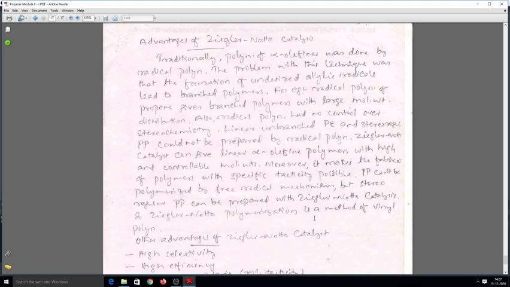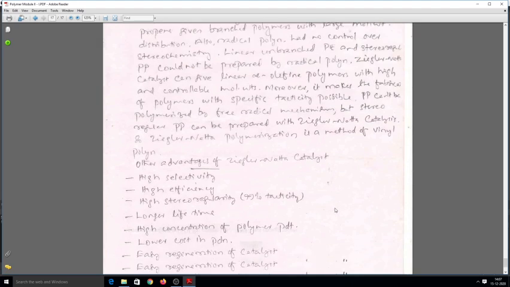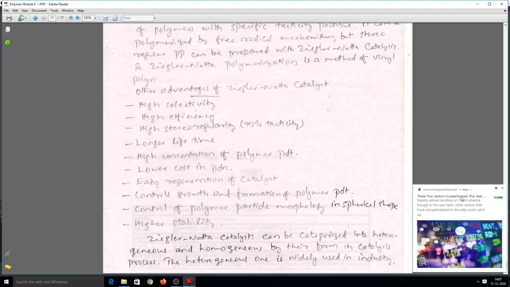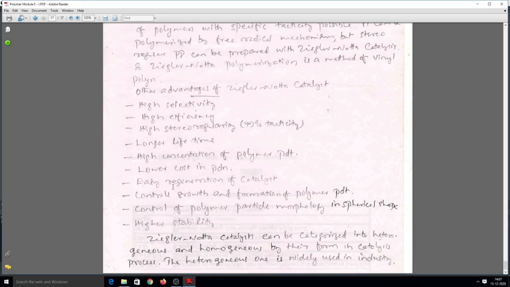So Ziegler-Natta polymerization is a method of vinyl polymerization. What are the other advantages of Ziegler-Natta catalyst? High selectivity is possible, high efficiency, high stereoregularity, longer lifetime of the polymer, high concentration of the polymer product, lower cost in production, easy regeneration of the catalysts, and control of growth and formation of the polymer product.